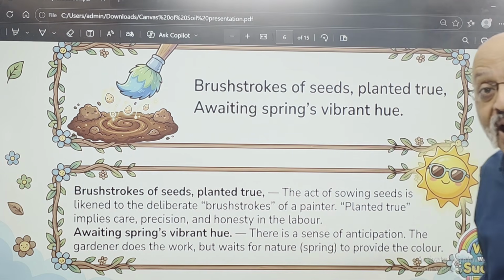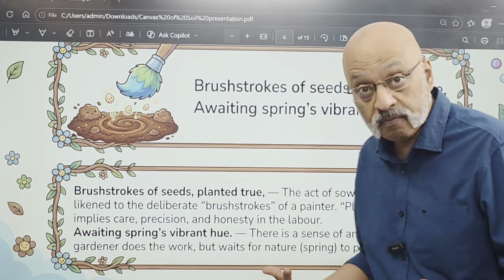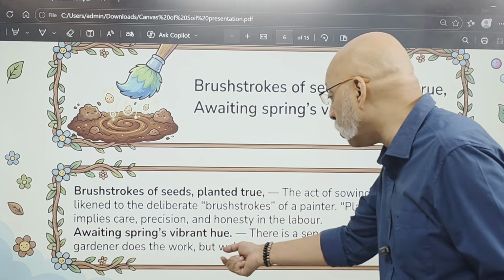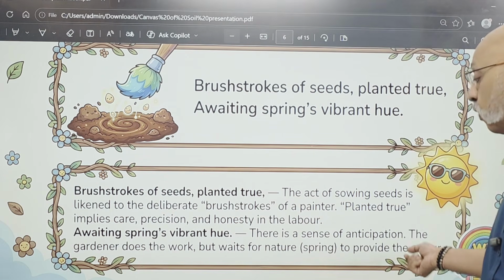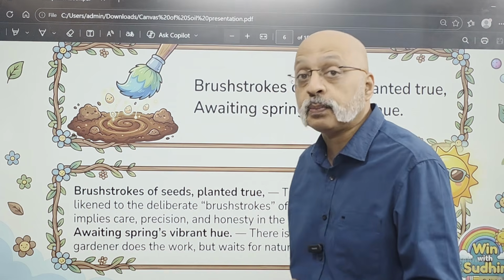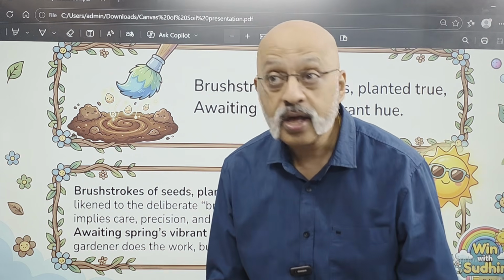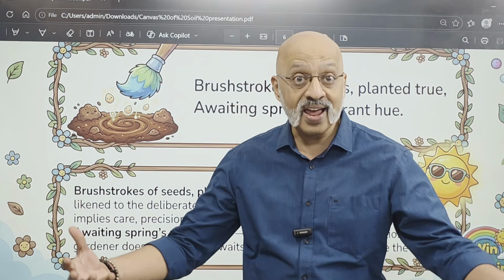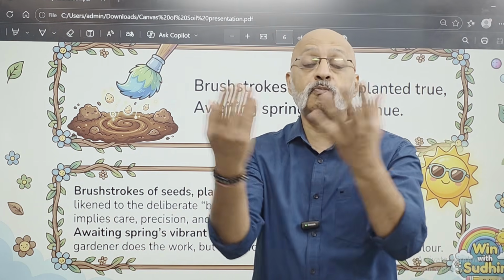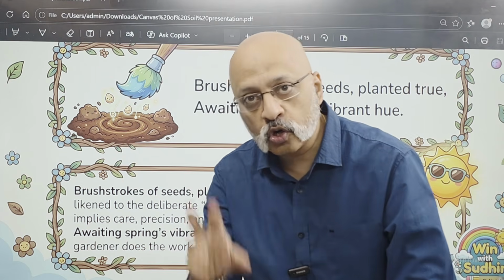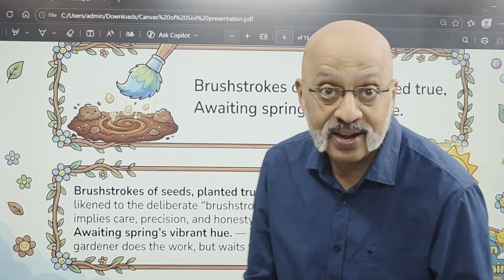So there is a sense of anticipation. Anticipation means waiting, right? And waiting eagerly, right? The gardener does the work but waits for nature. Spring means the nature to provide the color, because unless you get support from the nature, how do you get it? You need to have the sunshine, you need to have the rain, you need to have the right kind of temperature in order for the plants to bloom. So the spring word is conveying the help provided by nature.